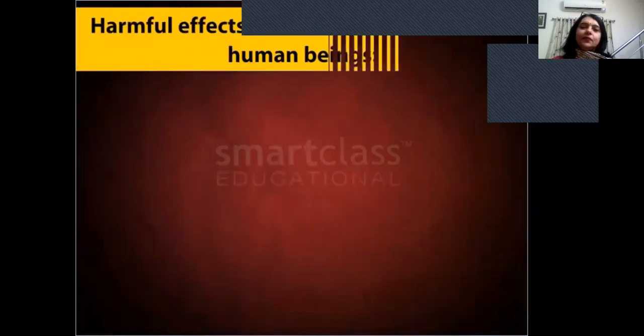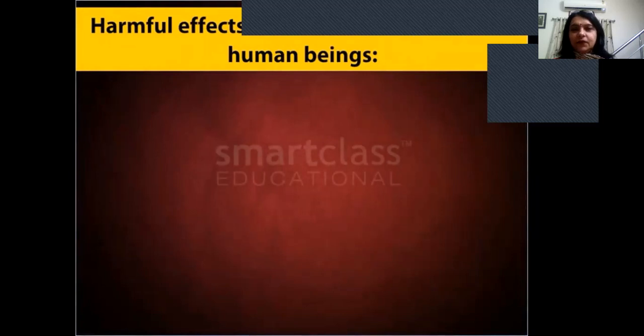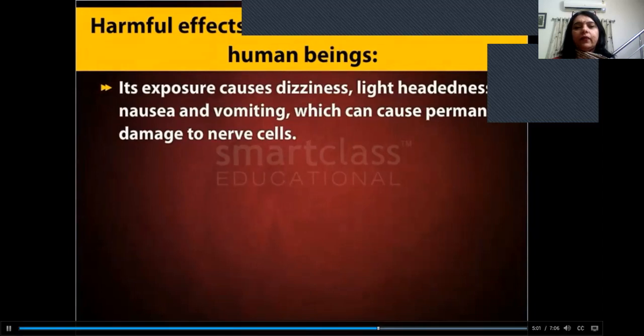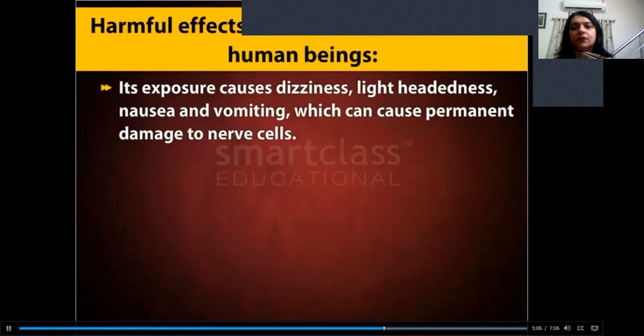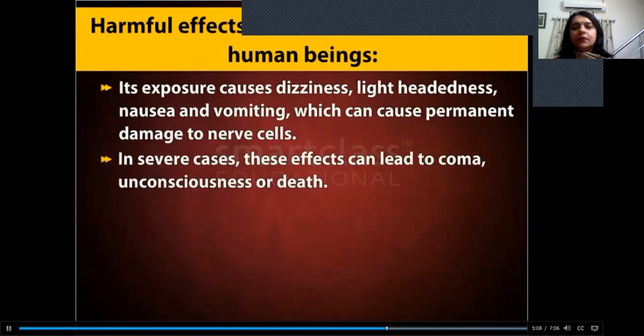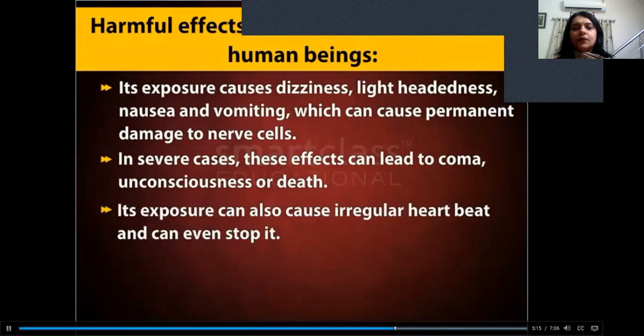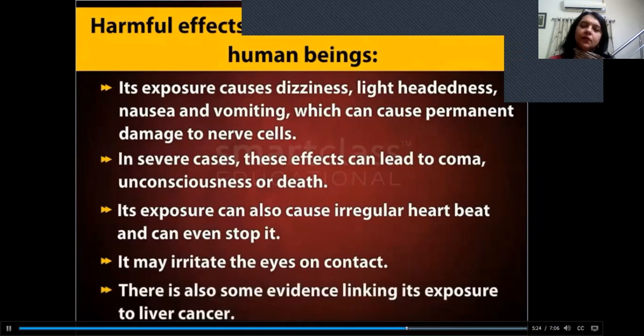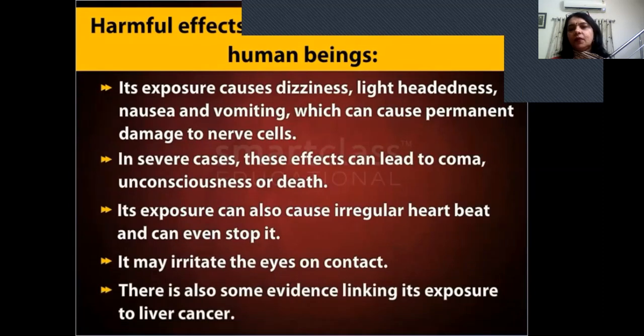This compound has many harmful effects on human beings. Its exposure causes dizziness, lightheadedness, nausea and vomiting, which can cause permanent damage to nerve cells. In severe cases, these effects can lead to coma, unconsciousness or death. Its exposure can also cause irregular heartbeat and can even stop it. This compound may irritate the eyes on contact. There is also some evidence linking its exposure to liver cancer.